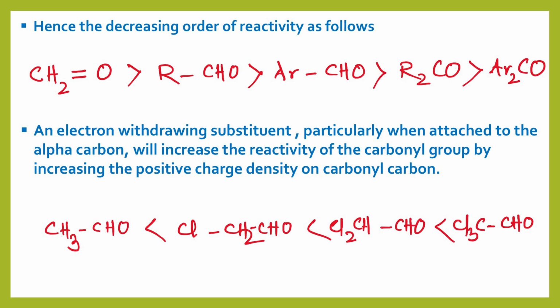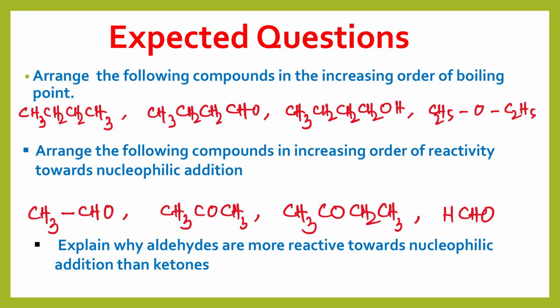You see, acetaldehyde is less reactive than alpha-chloroacetaldehyde, which is less reactive than 2,2-dichloroacetaldehyde, and less reactive than 2,2,2-trichloroacetaldehyde. Okay. So, this is the reactivity of aldehydes and ketones. The steric factor, why there is a steric factor and what its effect on reactivity is, we have already discussed. So, you see that formaldehyde is the most reactive, followed by acetaldehyde, then acetone, then diethyl ketone or pentan-3-one.